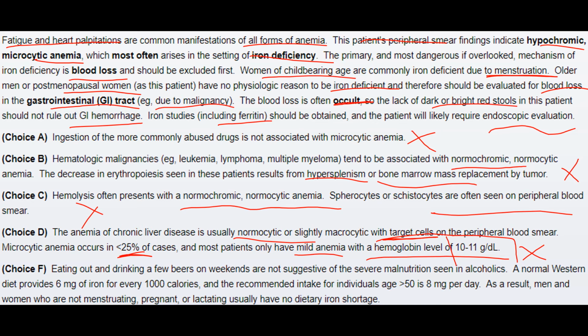In choice F, eating out and drinking a few beers on weekends are not suggestive of the severe malnutrition seen in alcoholics. A normal Western diet provides 6 mg of iron for every 1000 calories, and the recommended intake for individuals of age greater than 50 is 8 mg per day. As a result, men and women who are not menstruating, pregnant, or lactating usually have no dietary iron shortage.